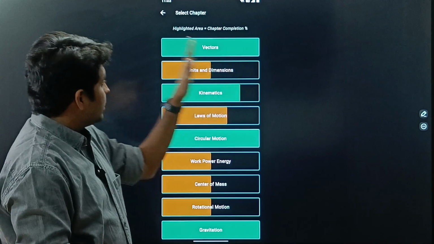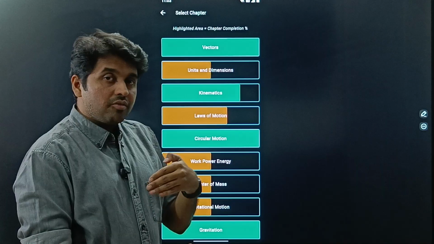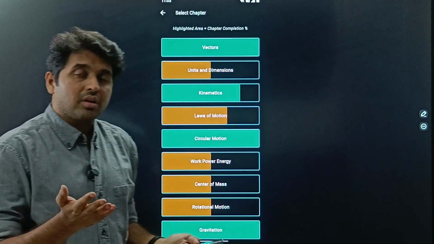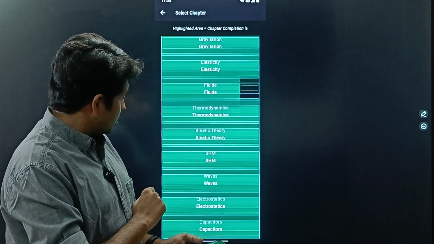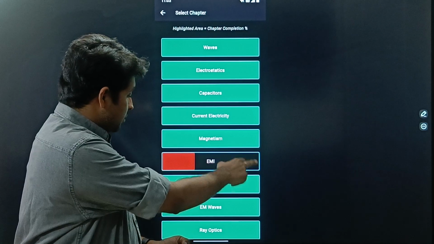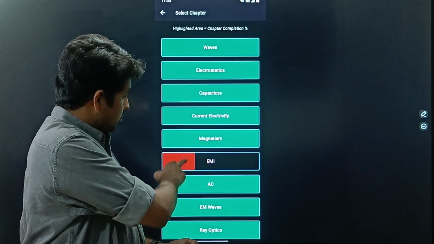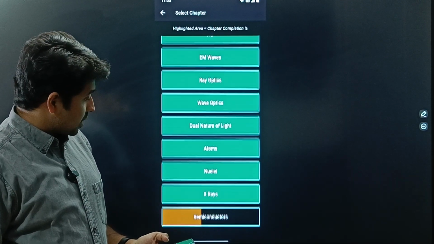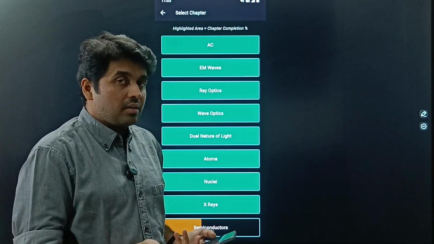Again, when you start this, again it starts from red, blue, green, like that. So whatever formulas you have attempted are not repeated once again. So you can be sure that you're covering all the formulas. And you can see here what is the progress. You see the EMI chapter, less than 30% of questions have been attempted. Okay, so that is why you have a red. The rest of the chapters it is showing green. Okay, so you have feedback on how much of this you have completed.